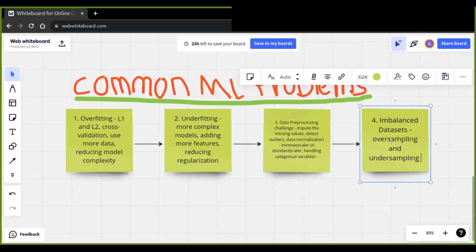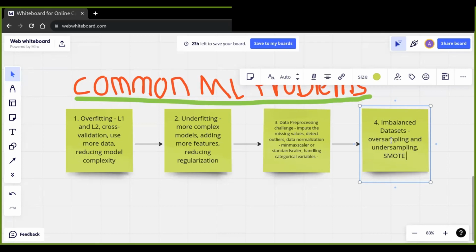And we also use algorithms specifically designed for imbalanced datasets, such as SMOTE. SMOTE is an algorithm called synthetic minority oversampling technique, which is designed for imbalanced datasets.